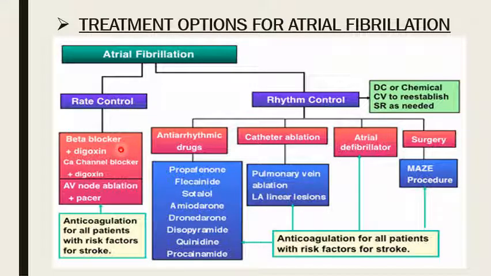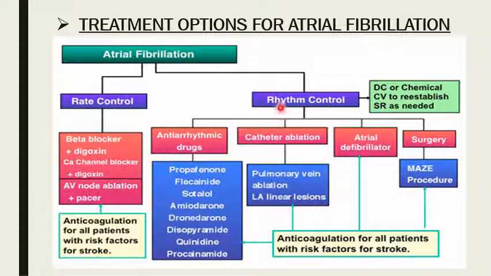If the patient is asthmatic, for example, we cannot give the beta blocker because a beta blocker can cause narrowing of the airways and cause an asthmatic attack. So in replacement of the beta blocker, we give a calcium channel blocker along with digoxin, and give an anticoagulant to all the patients with high risk of stroke.